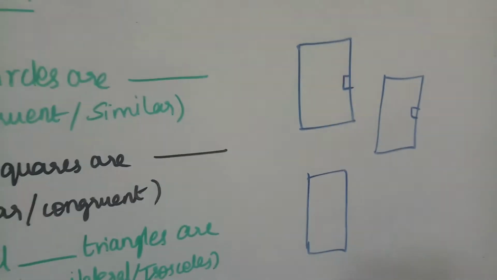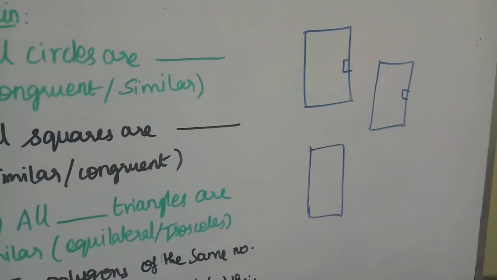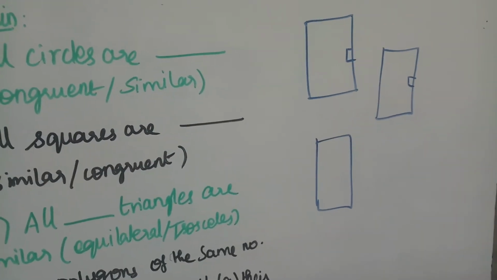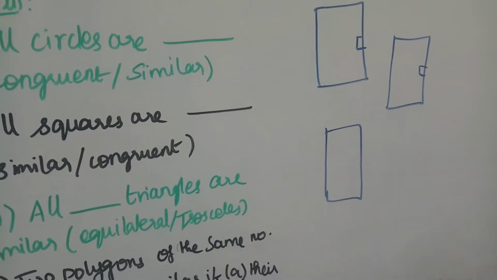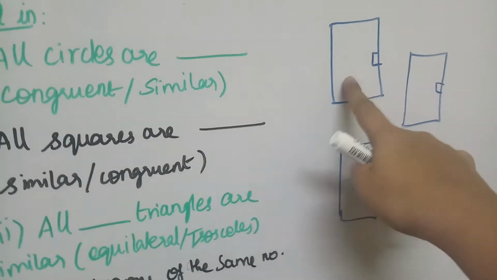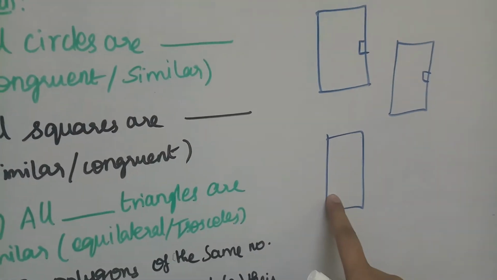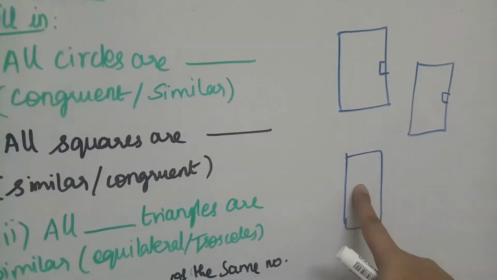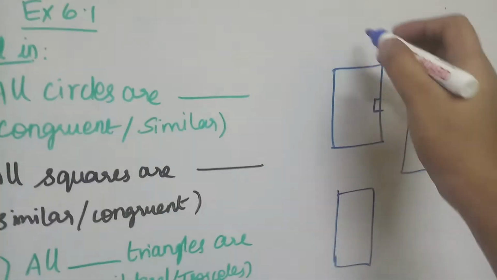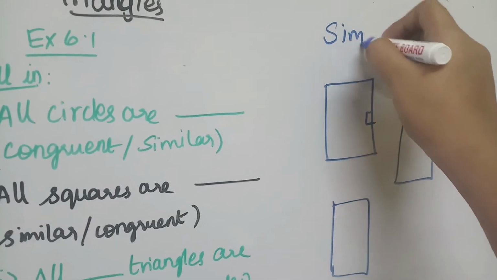But the length or height varies for each room and each place. The doors as well as the windows vary, but most probably we have this rectangular shape. So whenever we say they are the same shape alone, we say it is similar.